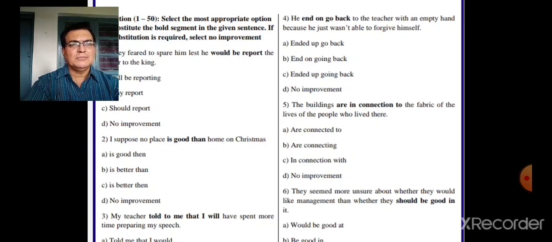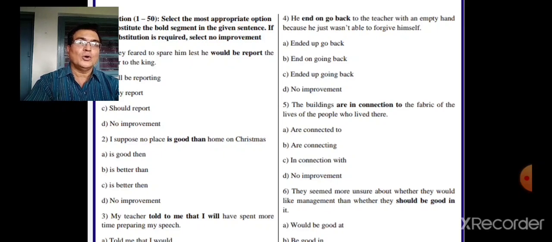They seemed more unsure about whether they would like management than whether they should be good in it. Now here, good in. Whenever good in comes, after that what should be followed? A verb has to be followed. Is good in writing poems. Good in, ING form then. Is good in writing poems.